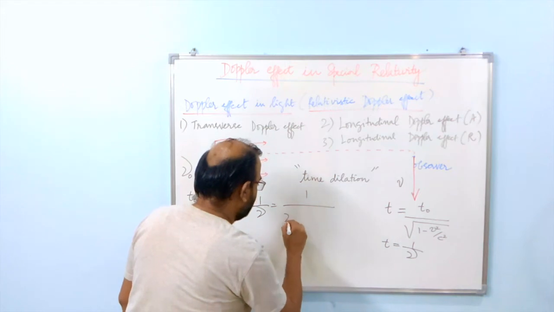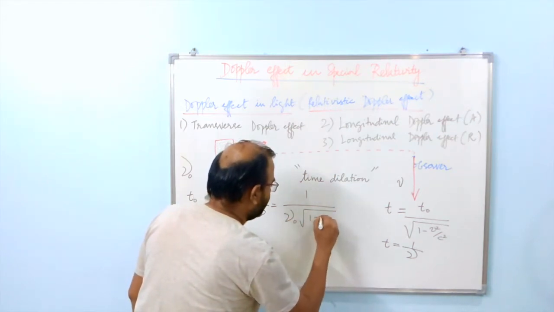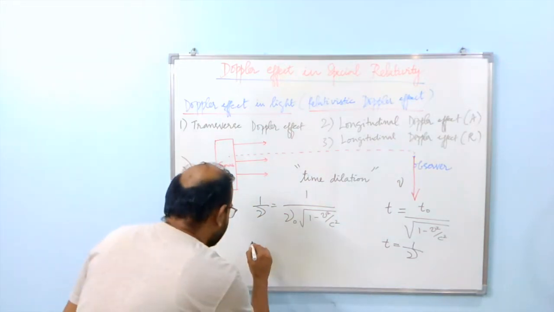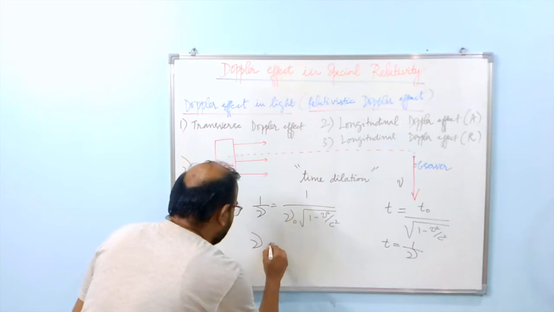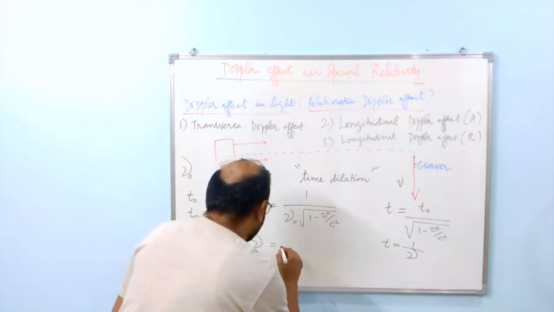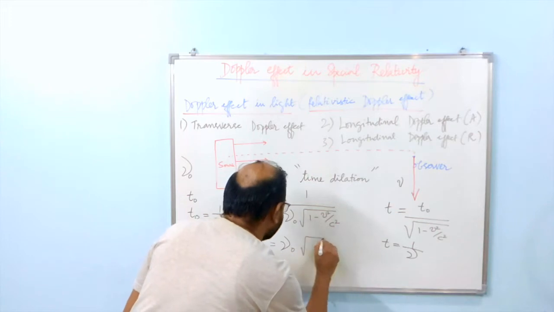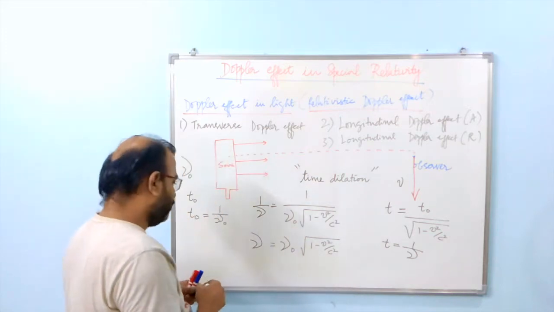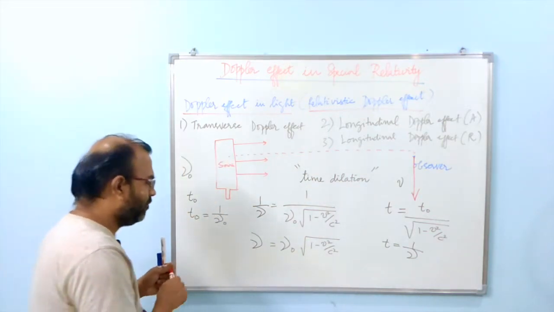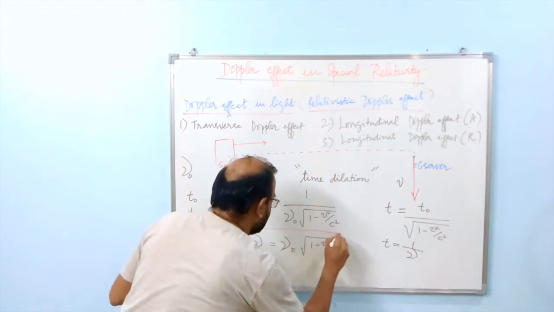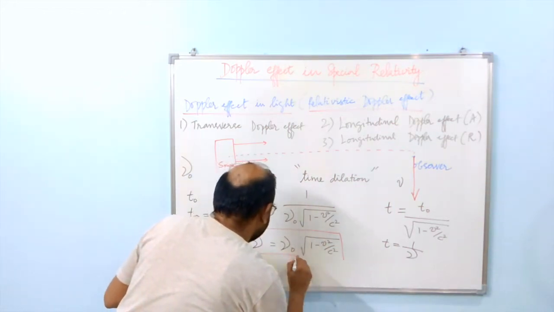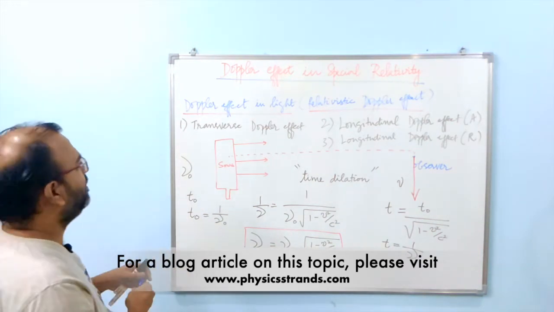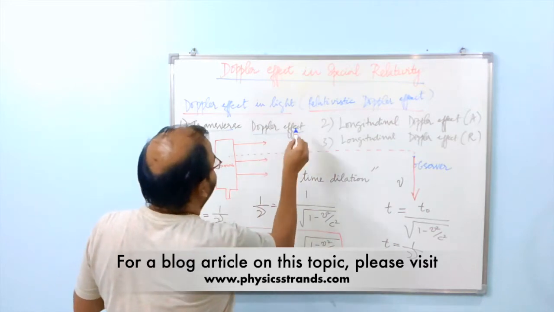So I will write 1 over nu naught times square root of 1 minus v squared over c squared, and therefore taking reciprocals we get the expression for the Doppler effect directly, that is nu is equal to nu naught times square root of 1 minus v squared over c squared. So this is the expression for the transverse Doppler effect in special relativity.